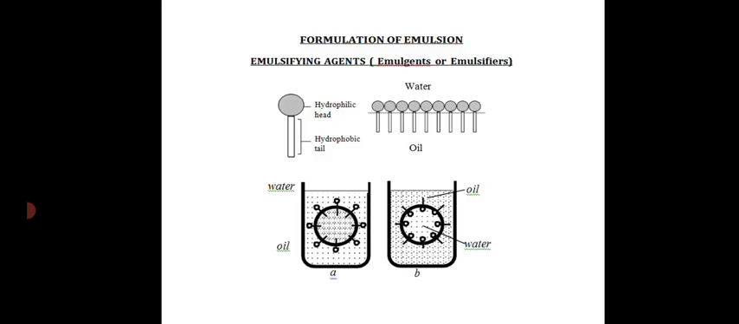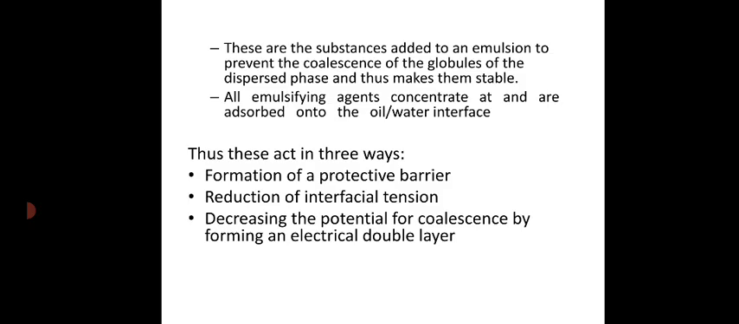From the diagram it is clear that when we add surfactants as the emulsifying agent, they will get adsorbed on the oil-water interface or on the surface of droplets, and the orientation will be like that. The tail will be facing towards the oil phase and the polar head will be facing towards the water or aqueous phase. These are the substances added to an emulsion to prevent the coalescence of globules of the dispersed phase and thus make them stable, as I already told.